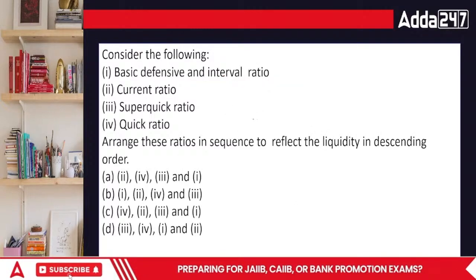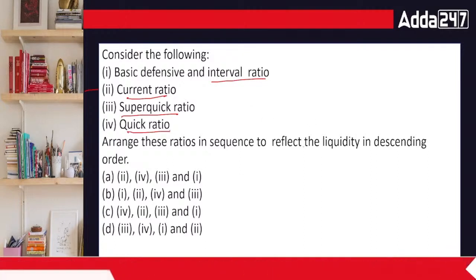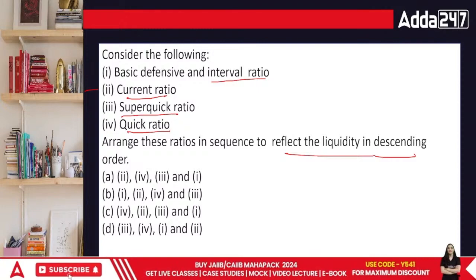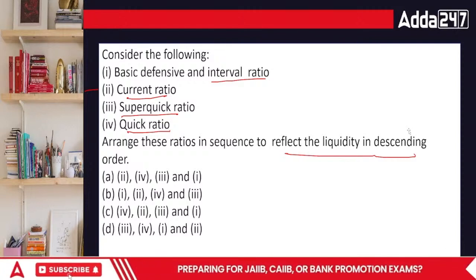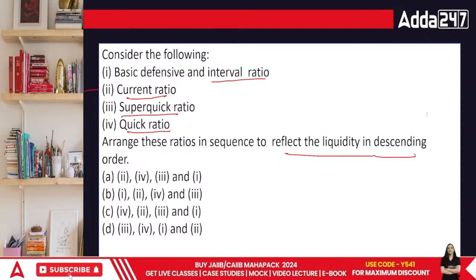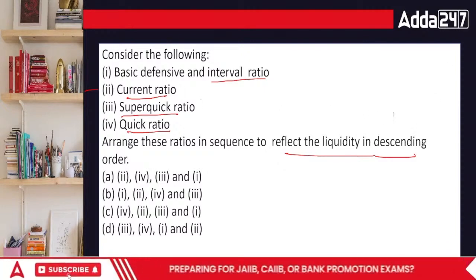Consider the following: basic defensive ratio, interval ratio, current ratio, super quick ratio, and quick ratio. Among the following, what is based upon the liquidity in descending order? Matlab, which is the highest liquid and which is the lowest liquid? Liquidity means what, everyone? Pata liquidity means if I want money today, do I have money or not? If I don't have money, then I will not take it.